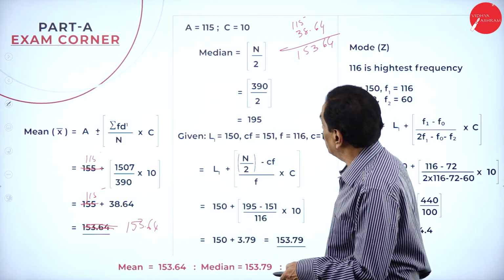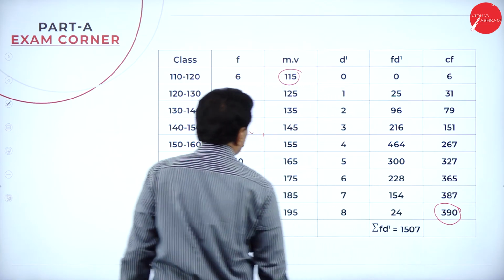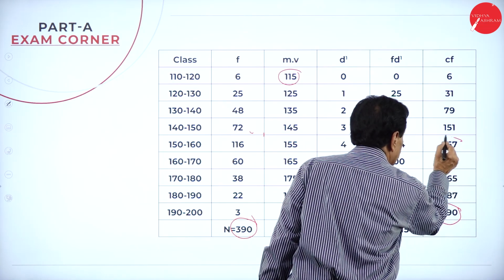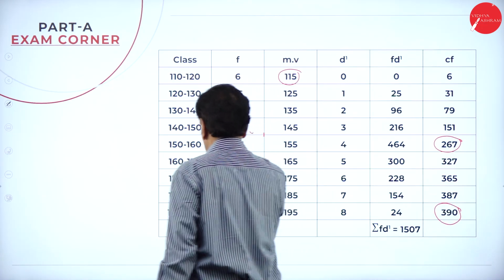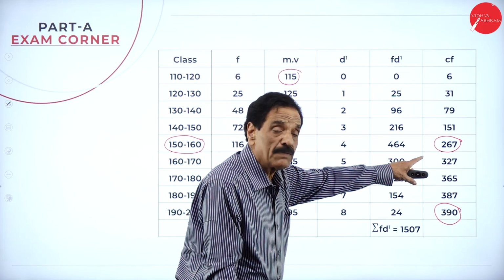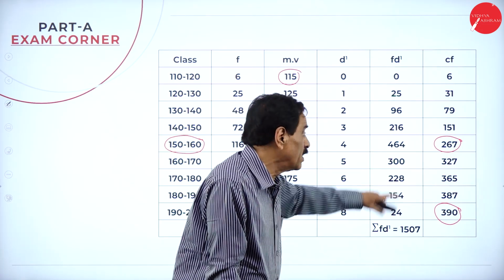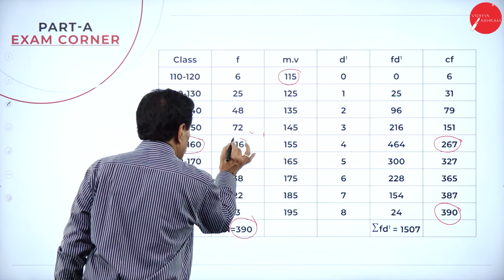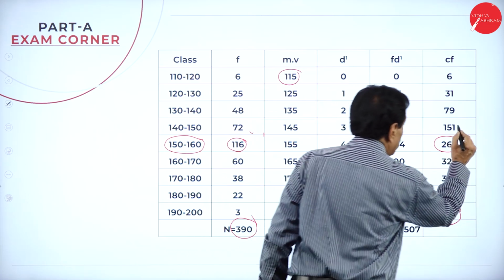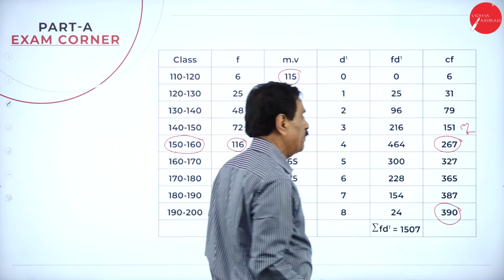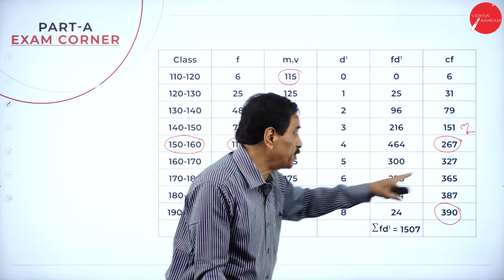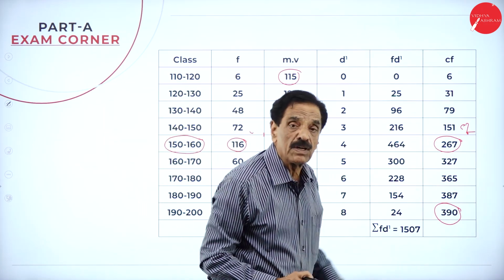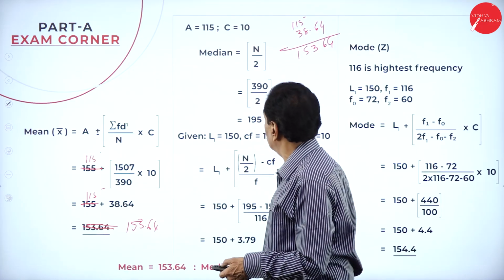So where will 195 come? Come back to the CF. 195 will come under 267, not in 151. So here the frequency is 116, and the number behind it is your CF, the cumulative frequency. You select the range with 267. Your class is 150 to 160. The number behind is 151.